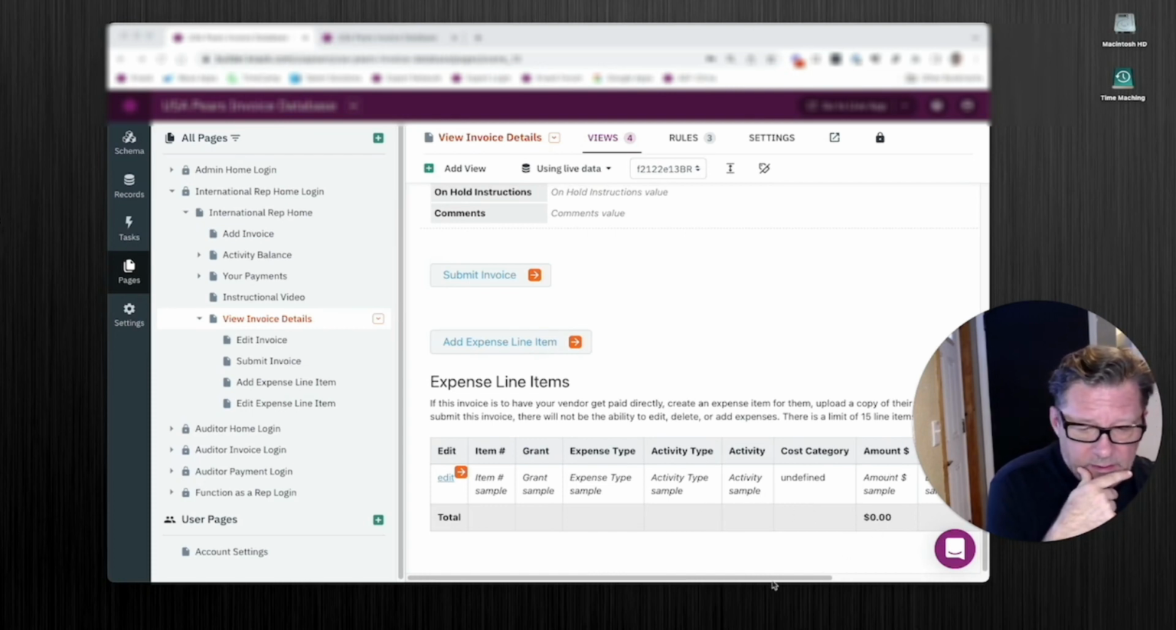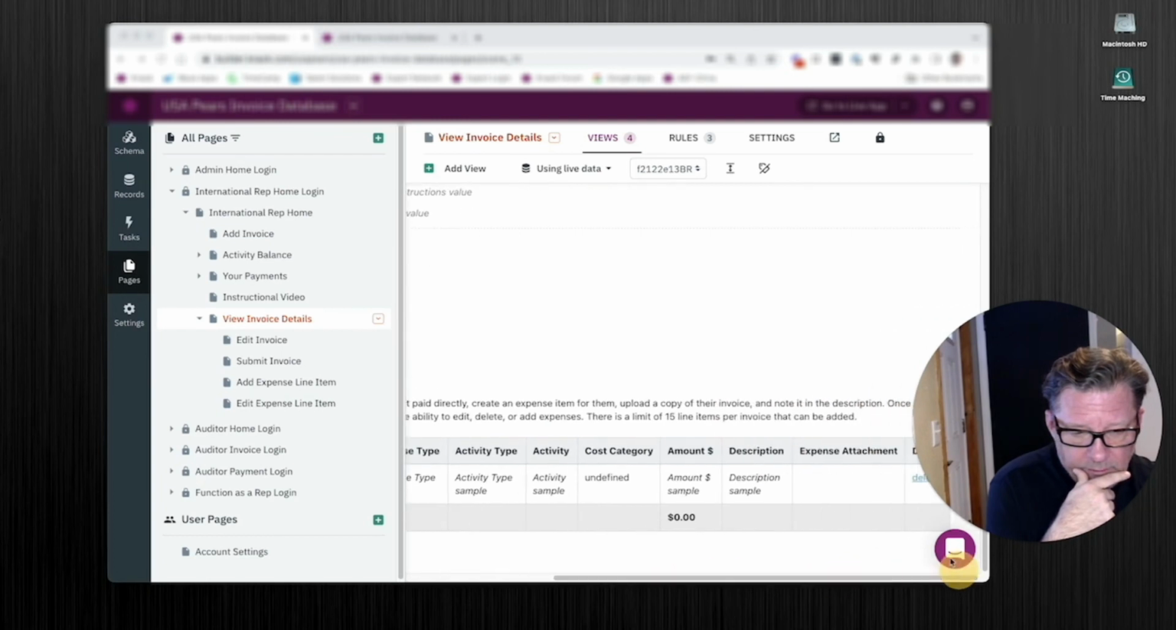Same thing with the edit. If it's no, it's going to hide delete, so they can't delete it. So once they've submitted it and it's not on hold, they don't have any ability to change it, because we don't want them to. That's all I got. That's a use case, and I'll have others.